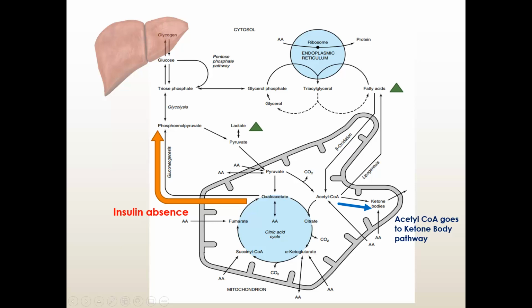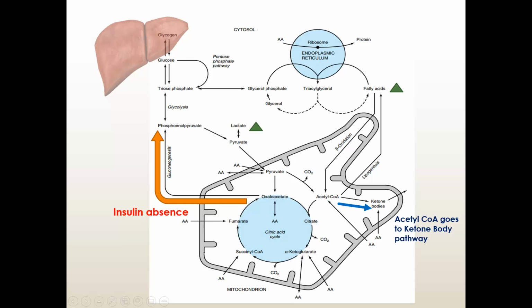So usually what happens is that the pyruvate from different sources goes inside the mitochondria, and goes into the Krebs cycle, and ultimately ATP is produced. That is the usual phenomenon. And also fatty acid is broken down, it enters the mitochondria, and by beta oxidation it produces acetyl CoA, and this acetyl CoA and oxaloacetate together go into the Krebs cycle.